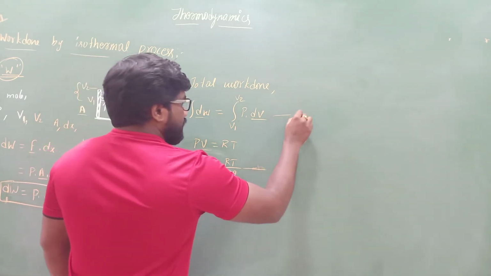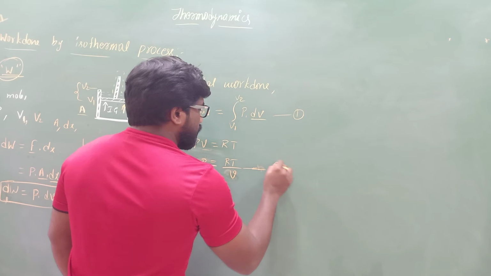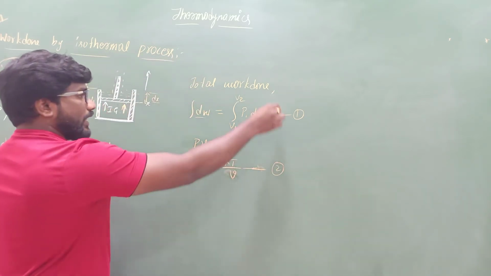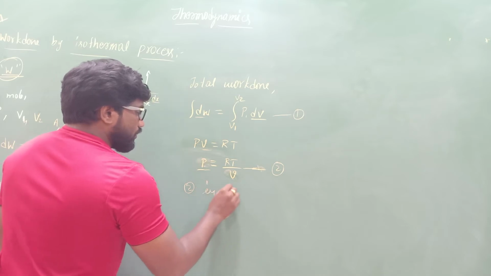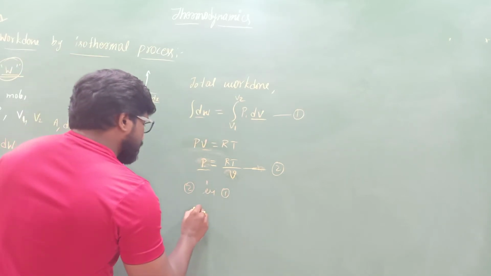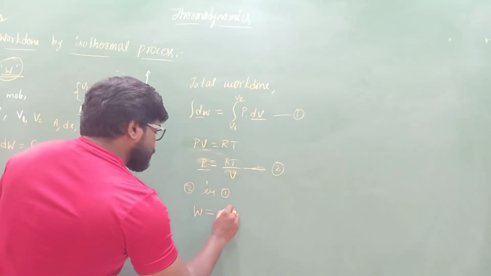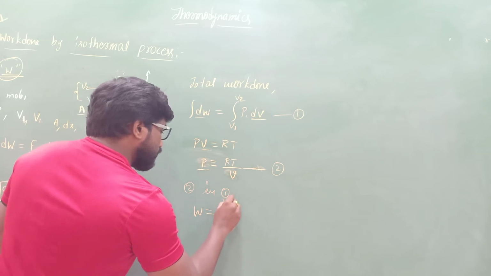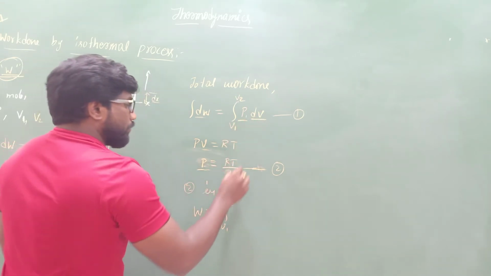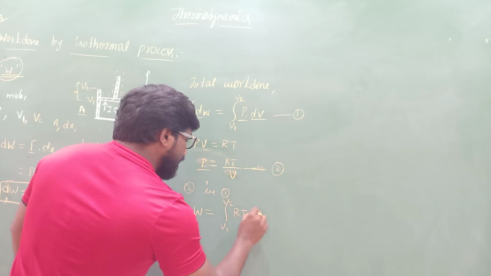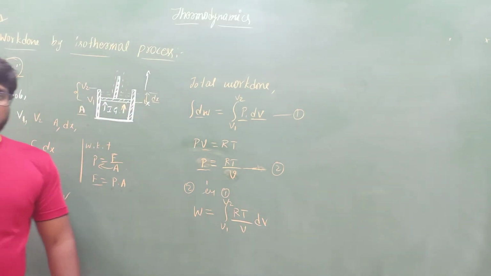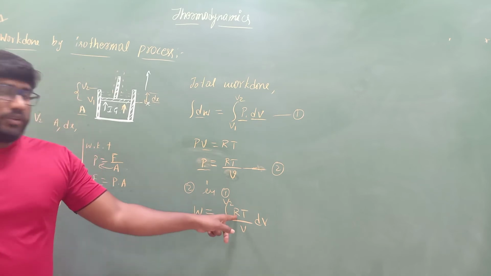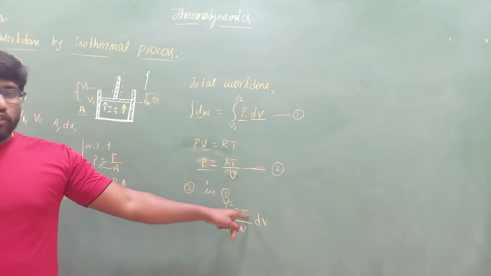So take this as equation number 1 and this as equation number 2. Now substitute the value of P in equation number 1. So 2 in 1, what we will get? W is equal to integration from V1 to V2. So what is the value of P here? R into T divided by V, into dV. So we know that R is the universal gas constant. Here T is also a constant.